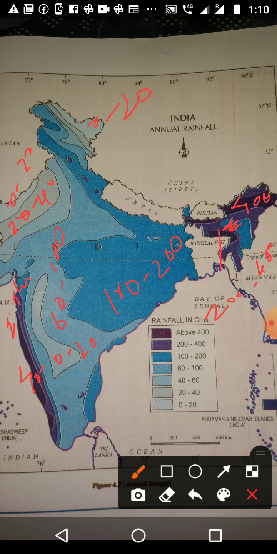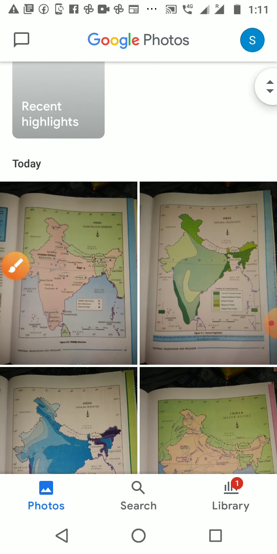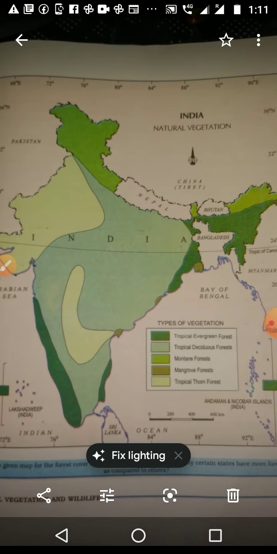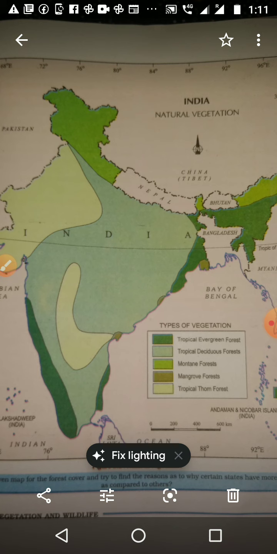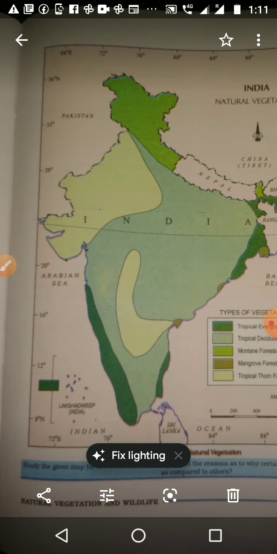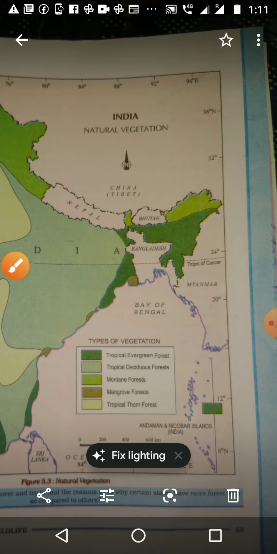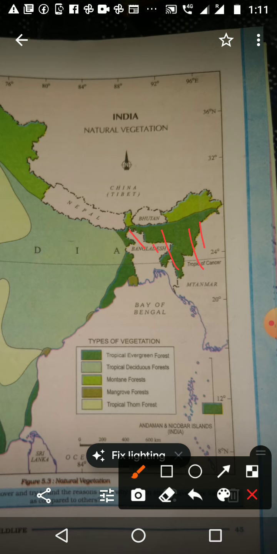The next one is vegetation type. Here we can see tropical evergreen forest, tropical deciduous forest, thorn forest, montane forest and mangrove forest, and we want to identify everything. The dark green color is the tropical evergreen, so you can write tropical evergreen forest. Then again here tropical evergreen forest, here tropical evergreen forest, and here also we can see tropical evergreen forest.